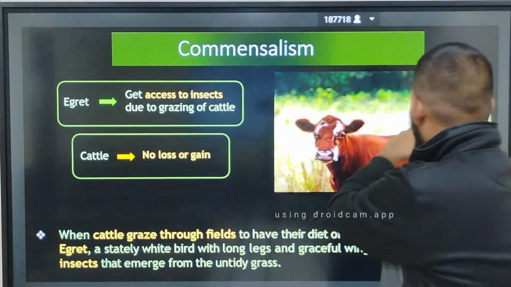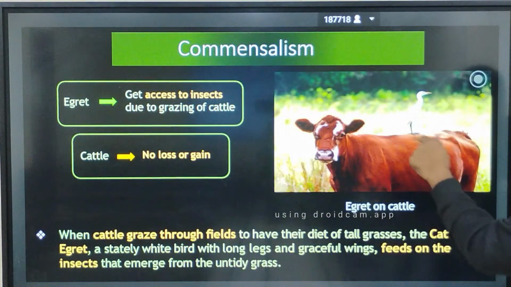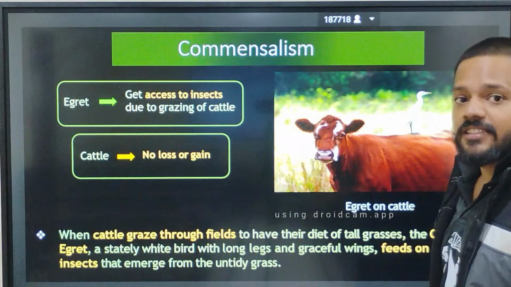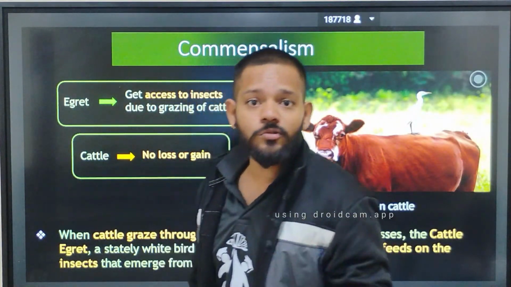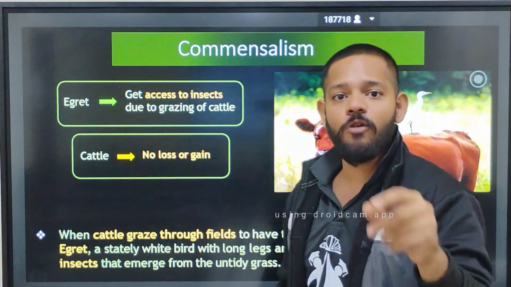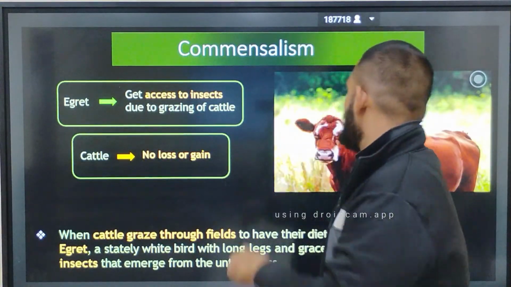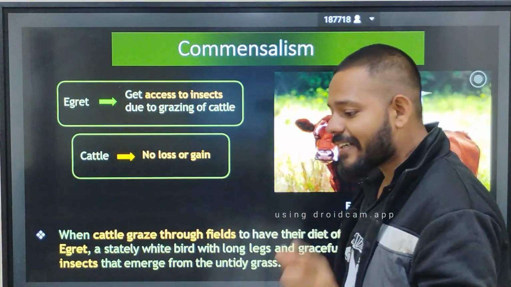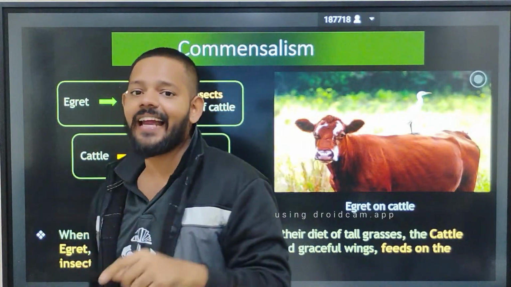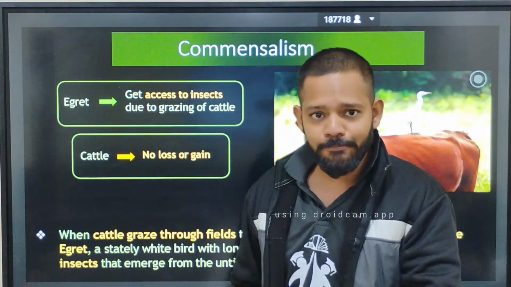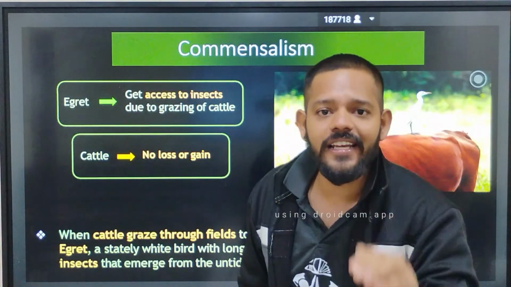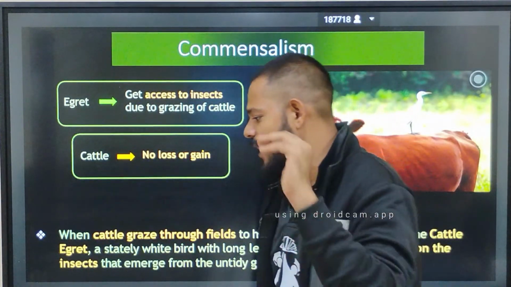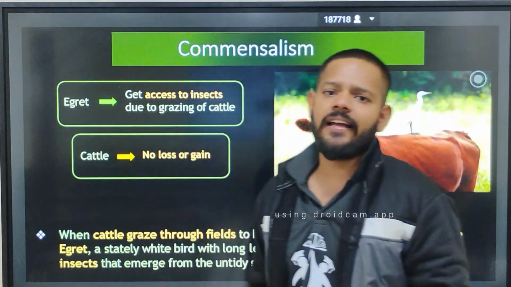The egret sits on the back of the cow and waits for the chance, looking for the opportunity, so that when an insect comes out of the soil, it can catch it and eat it. So that is the relationship between cattle and egret, in which the egret gets food and free transport, and the cattle does not get any loss and does not get any gain. Again, a classical example of commensalism.